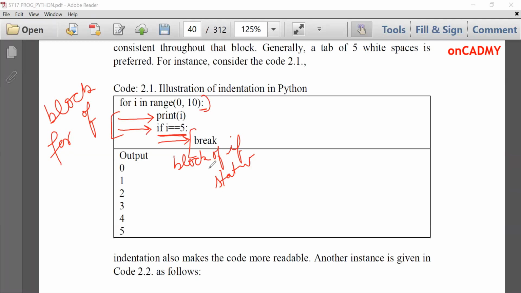So this code will print numbers from 0 to 10, but if i becomes 5, then this loop will be broken. So that's why the number will be printed up to 5. 0, 1, 2, 3, 4, 5. So this is about indentation in Python.